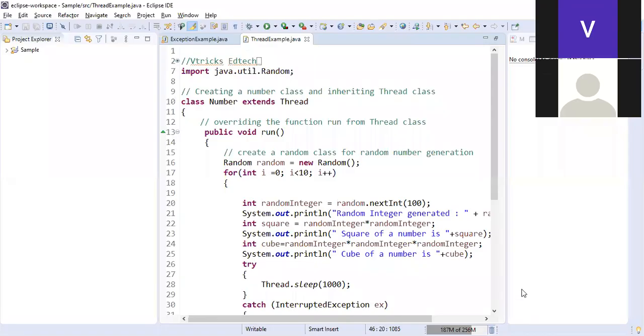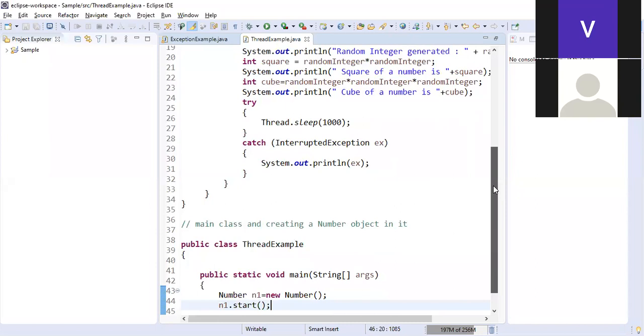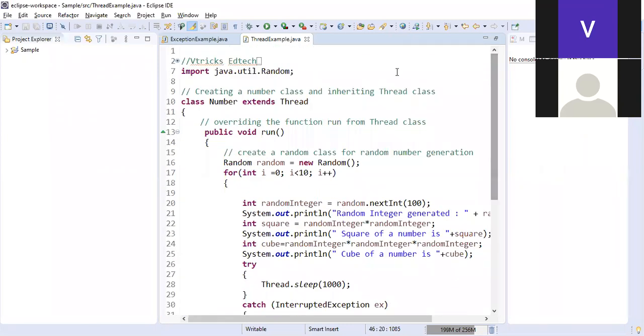I'll be sharing this code to you. I have two programs here. One is called exception handling. The other one is called thread example. First I'll be taking this thread example as of now. Second meeting, we can take a different program. Okay, I want you people to concentrate properly.